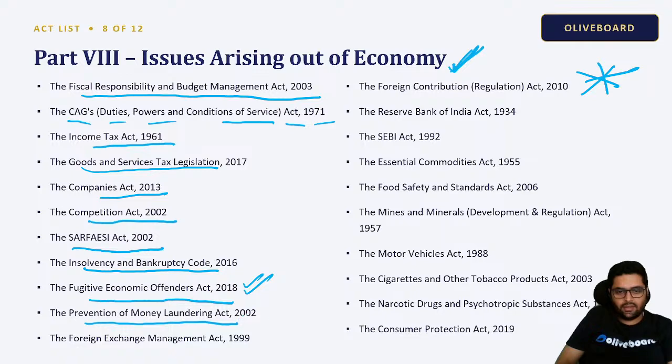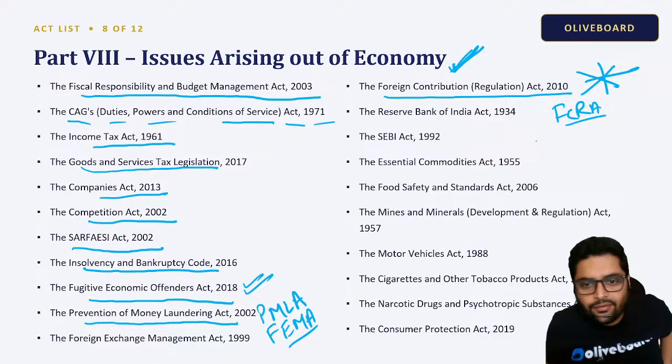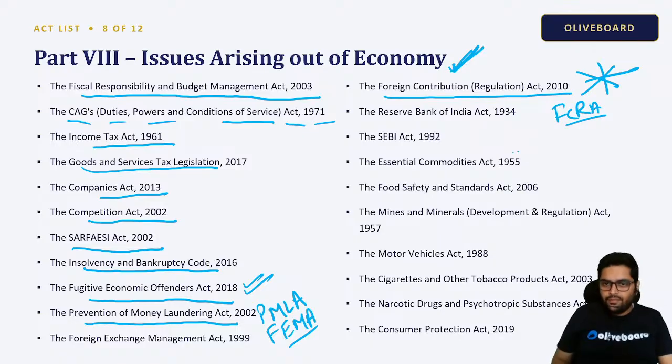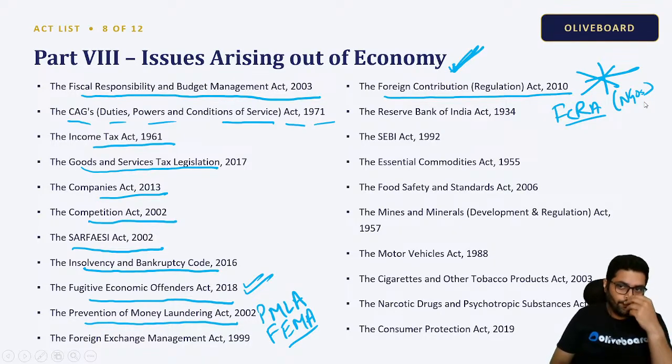Prevention of Money Laundering Act, we call it PMLA, correct? Foreign Exchange Management Act, FEMA. The Foreign Contribution Regulation Act, very, very important. FCRA deals with all the contribution coming from outside of India, correct? So in case of funding of NGOs, which was a major concern, there were many NGOs receiving funds from unknown foreign payers. So this is controlled under this Foreign Contribution Regulation Act.